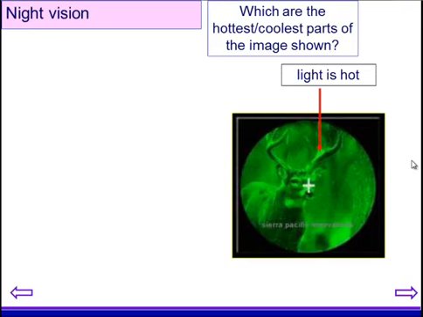Light is hot, so that indicates that there's a lot of heat being given off through the antlers, whilst dark is cold. So those eyes don't have the opportunity to give off much heat.